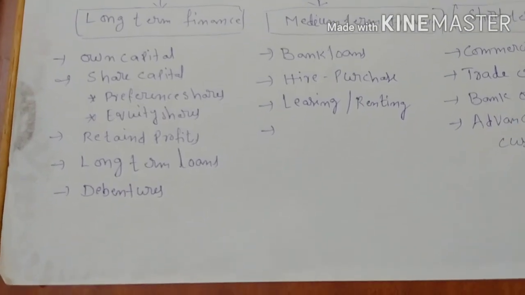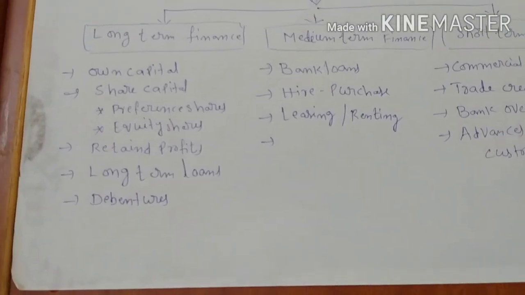Next, long term loans. Long term loans means generally from banks, people borrow money for long term purposes. Banks like IDBI, the Industrial Development Bank of India, not only that, MSME, likewise a lot of government organizations and other financial institutions are there to provide loans to companies. For these loans, the companies need to pay interest.